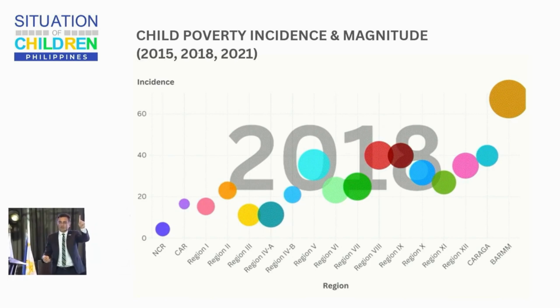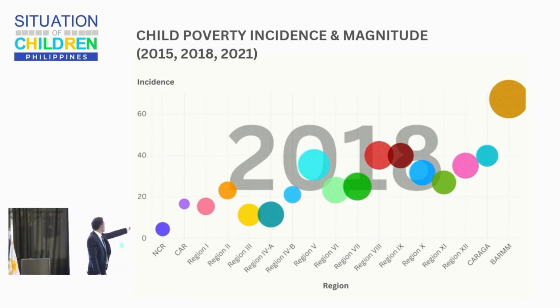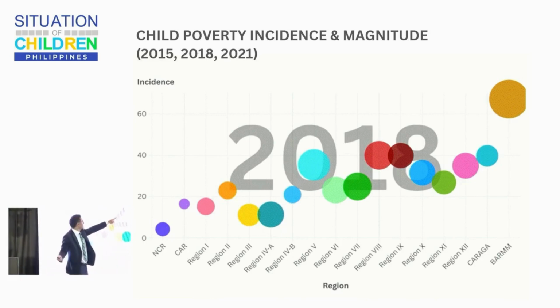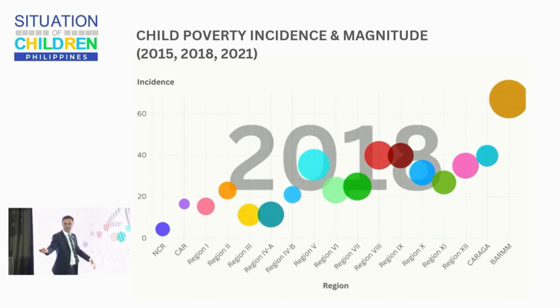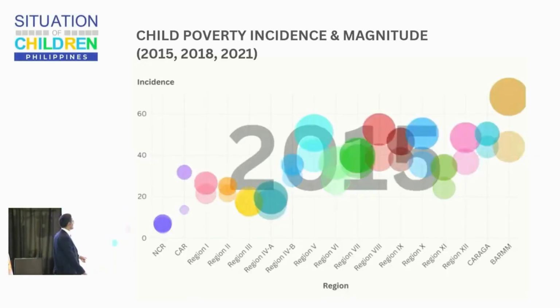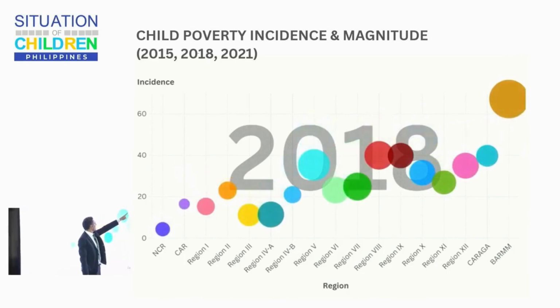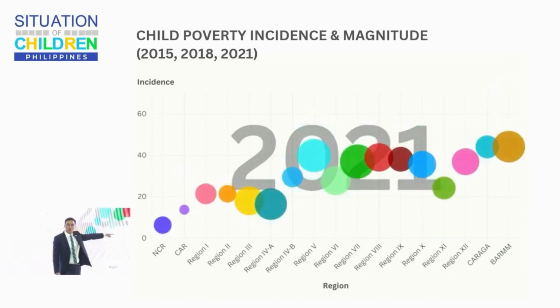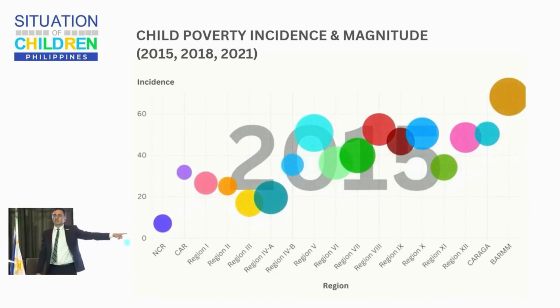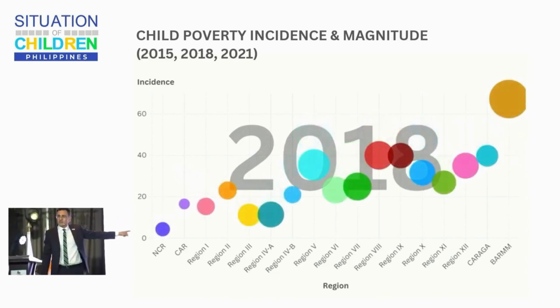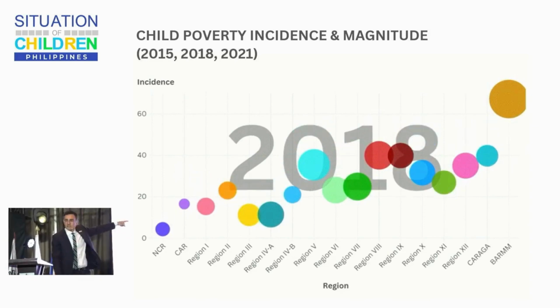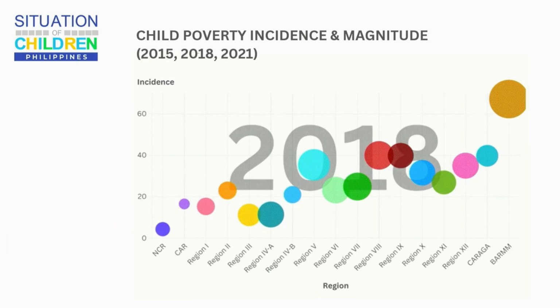That's number one. Number two, look at BARM, 2018. I got to go back. Okay, let's look at BARM, this one. 15, 18, 21, boom. What happened in 2019? The peace agreement, the Bangsamoro Organic Law. This is the peace dividend in action. We're seeing the peace dividend in motion. The BARM is joining the rest of the region in terms of poverty. This is amazing news.